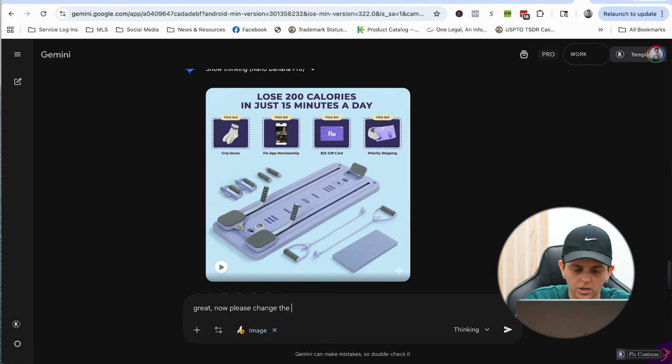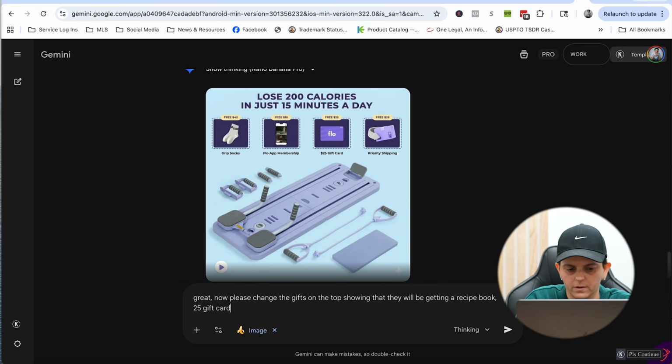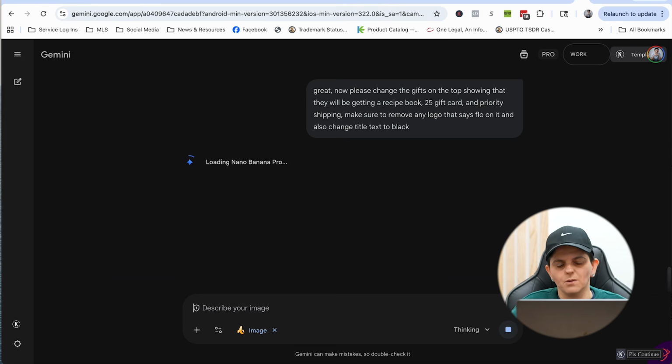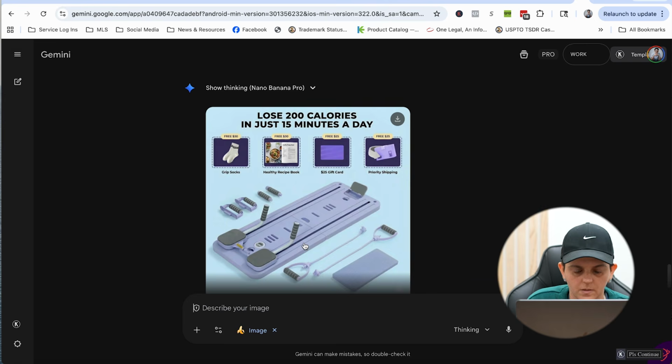Now please change the gifts on the top showing that they will be getting a recipe book, $25 gift card, and priority shipping. Make sure to remove any logo that says Flow on it and also change the text to black and change the title text. I'm just kind of winging this so you guys can see, but obviously you're going to do whatever matches whatever you're doing. So here it is.